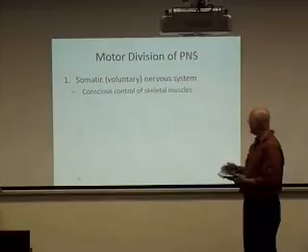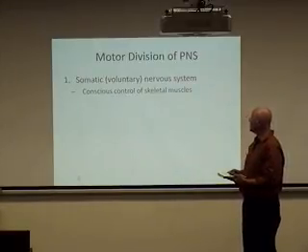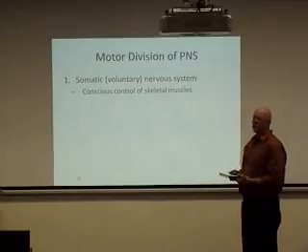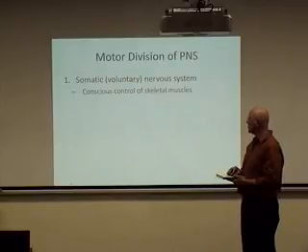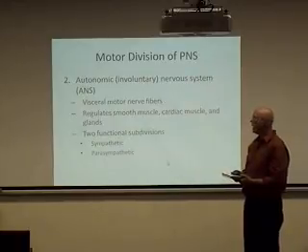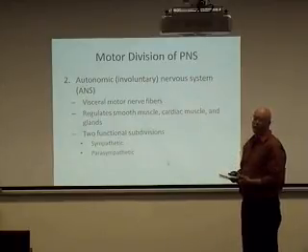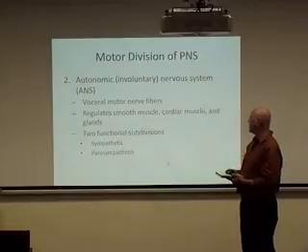Now, we can also divide the peripheral nervous system into the somatic nervous system, the voluntary nervous system. In this case, somatic is associated with muscles and skin and joints. It's the somatic nervous system in which we have conscious control of the skeletal muscles. And then we have the autonomic nervous system, which regulates smooth muscle, cardiac muscle, and glands. This system is involuntary. It's not under conscious control. Again, we do have motor neurons coming out to control the various organs through controlling smooth muscle, cardiac muscle, and glands.